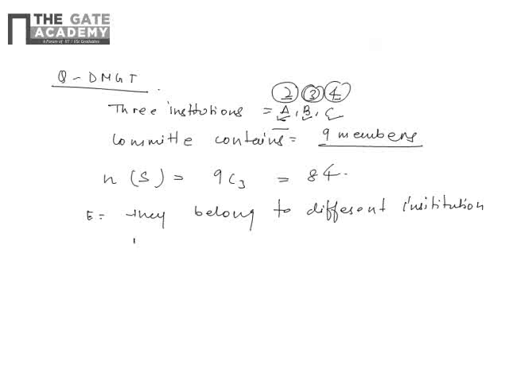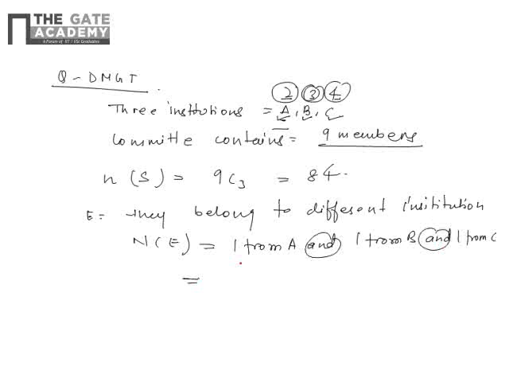So I have to select randomly, right? So that will be a case of combination, because randomly we are choosing the member. So 1 from A and 1 from B and 1 from C. So this 'and' is very, very important. So that will be multiplication, right? So 2 were there, so 1 randomly got selected. Then again 3 was there in B, so 1 randomly got selected and resigned. And 4 were there, so 1 got randomly selected. And multiplication is there because I'm using AND. If I'm using OR, then it will be a plus. So it will be 2 into 3 into 4, so it will be 24, right?